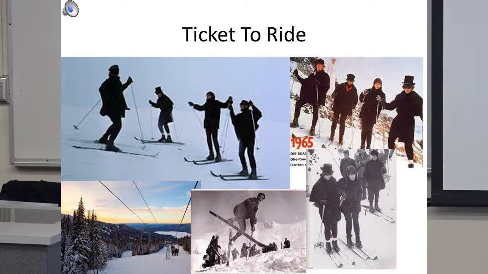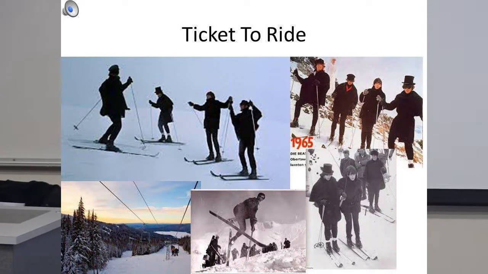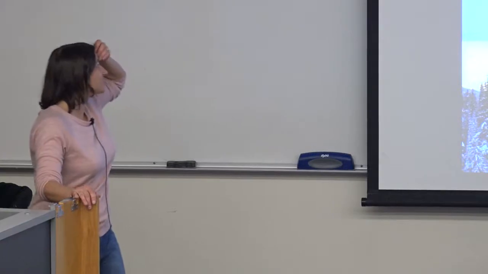First song is Ticket to Ride. The reason why they're skiing there, or their skiing pictures, is because, besides that I love to ski, John Lennon wrote this song, Ticket to Ride, on a ski trip. And the Beatles even made movies back in the 60s, and one of the movies was called Help, and they go skiing in one of the scenes, and then they play this song. So it's kind of a ski song in a way, so to speak.